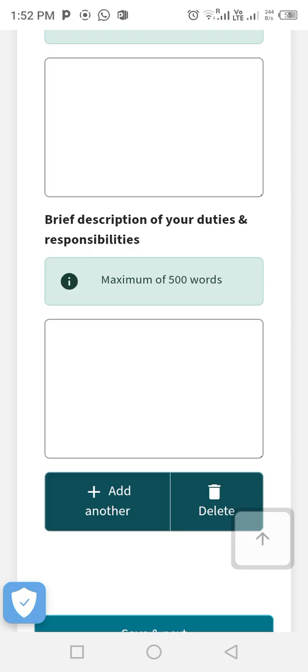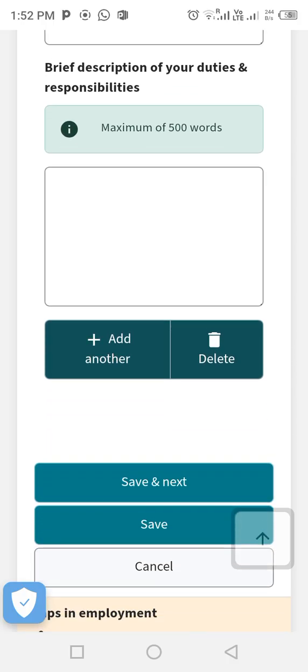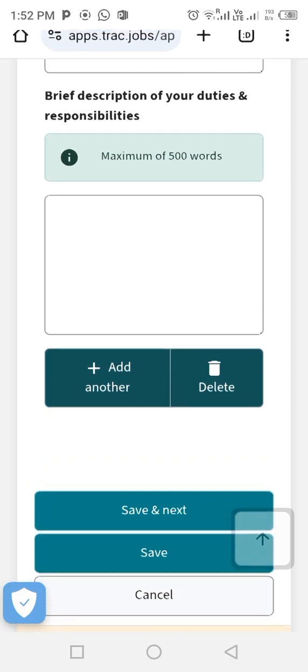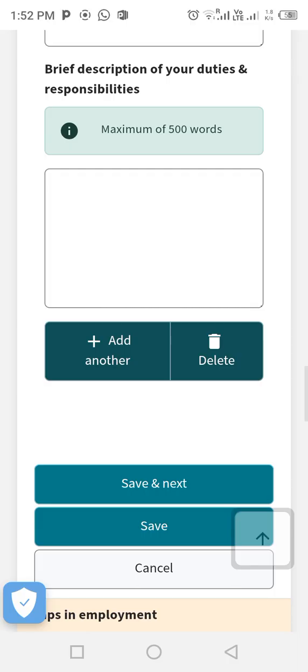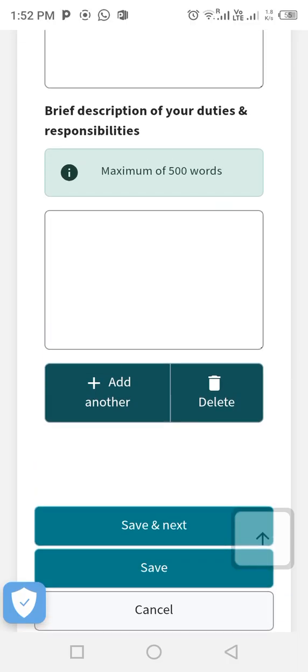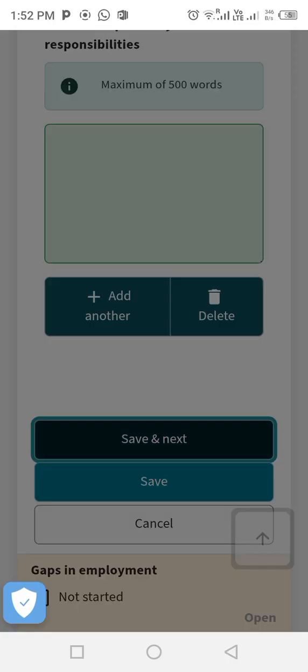But you see, you can add as many place jobs as you can. If you work in 3 places, 5 places, there is room for you to add all of them. So if I have worked in another place, I can just add another and put it. So that is it. After you have added all your job history, you now save and next.